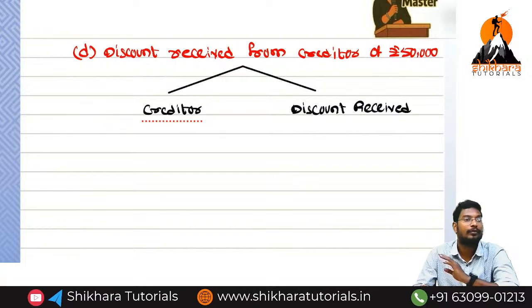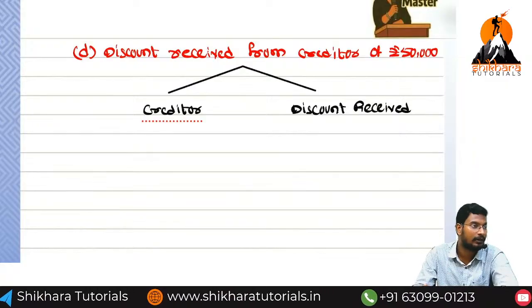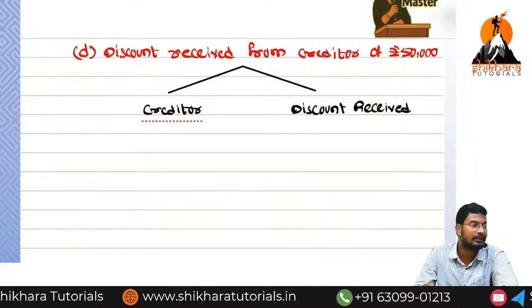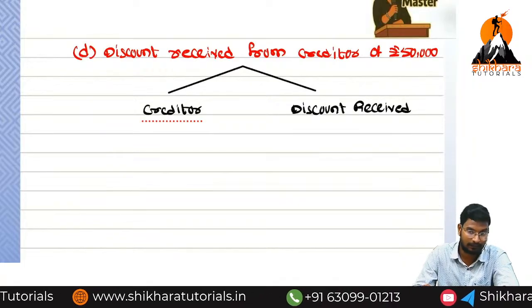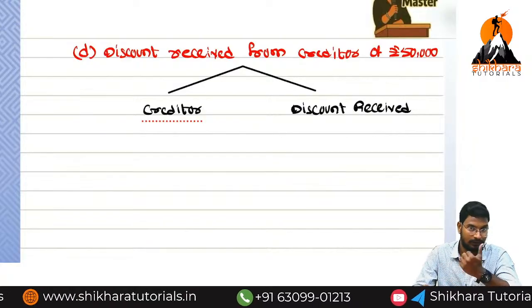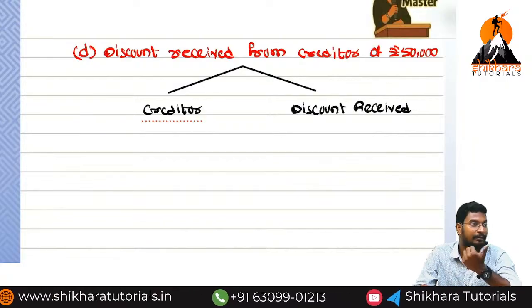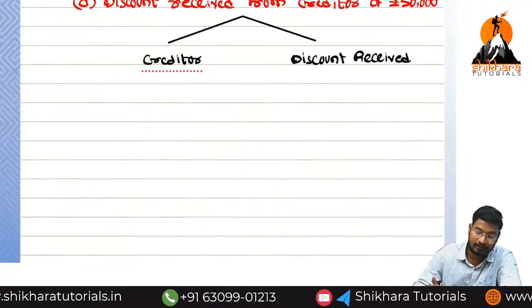Why? Before the transaction is recorded in the business itself, we know that it is a discount. So for that reason, we directly reduce the amount of discount and record it in the books of account. The trade discount will appear in the invoice, but it is not required to show it.